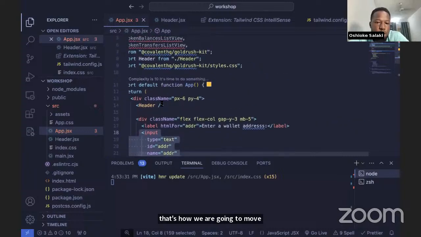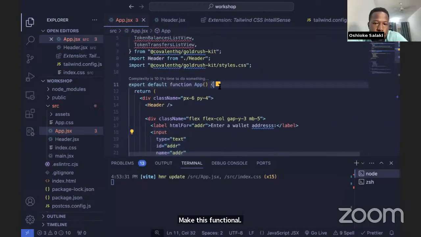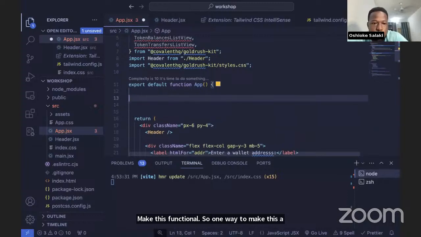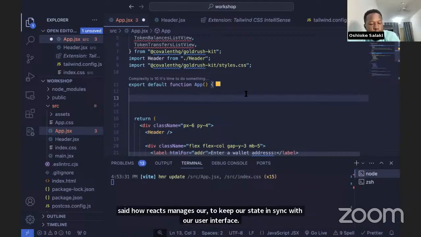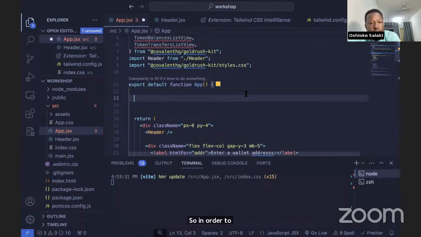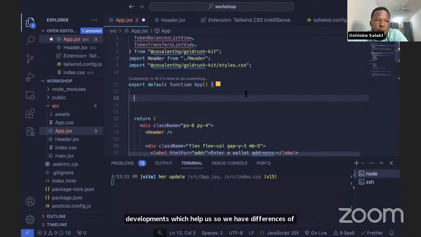One way to make this a controlled element is that just above our return statement, we're going to use a state variable. You know how I said React gives us state management to keep our states in sync with our user interface. In order to create a state variable, we're going to use the useState hook. React has these hooks that help with different sets of things, but basically they help with state management. The most common and easy hook to know is the useState hook.